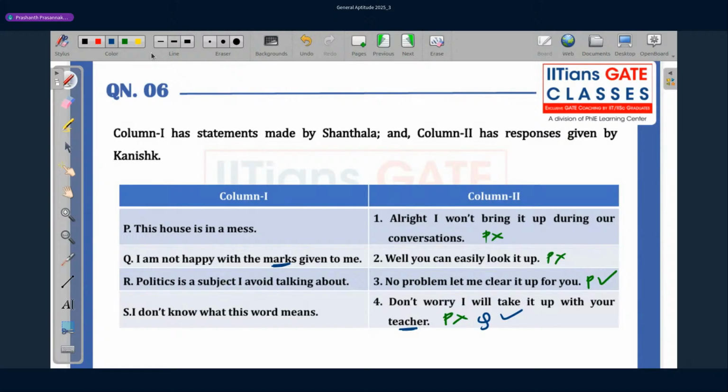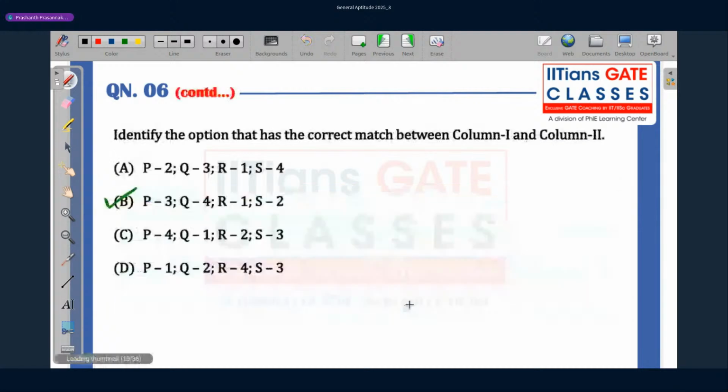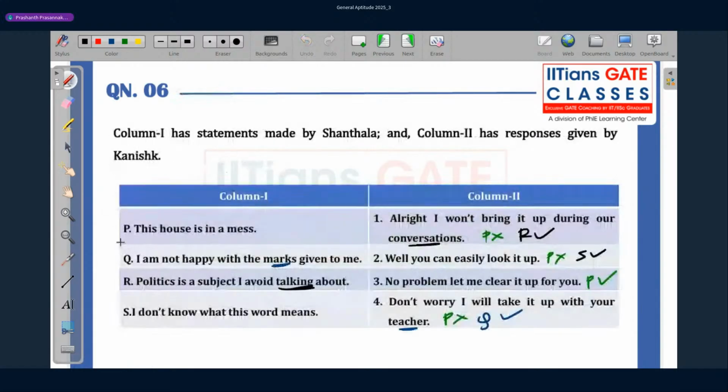Politics is a subject I avoid talking about. So since there's something talking about, it has to do with conversations. So R goes to 1. And yes, I don't know what this word means. So referring a dictionary will make sense. You can easily look it up in the dictionary. This is making sense over here. So P is 3, Q is 4, R is 1 and S is 2. All the options in each of the columns are matching.